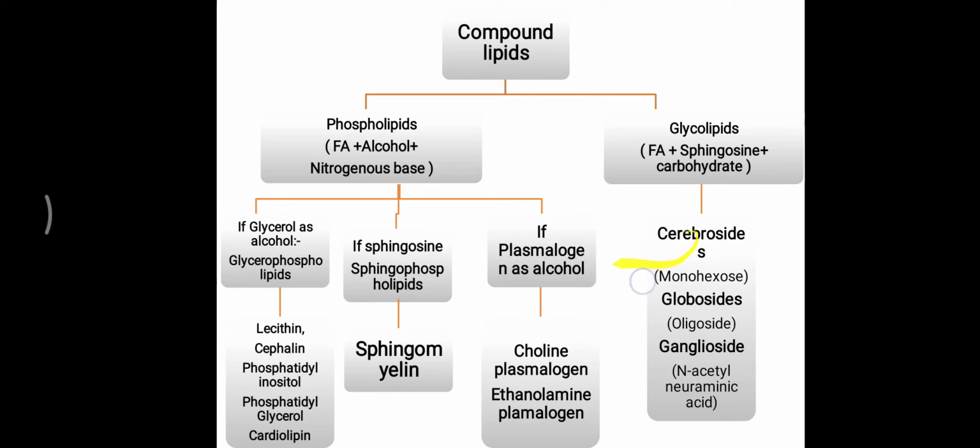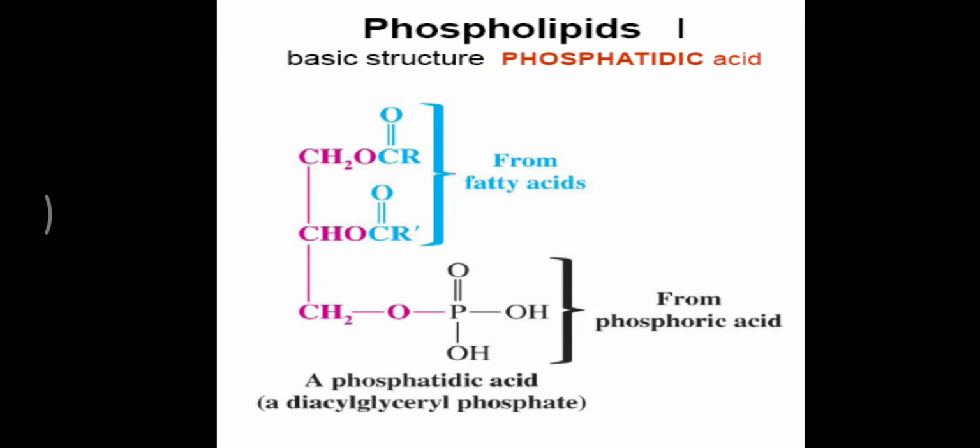Now the cerebroside, globoside and ganglioside are predominantly found in the brain. So in the brain, compound lipids, particularly glycolipids, are present. Now we will look in detail at the phospholipid. The phospholipid is also called phosphatidic acid, and this is its basic structure.